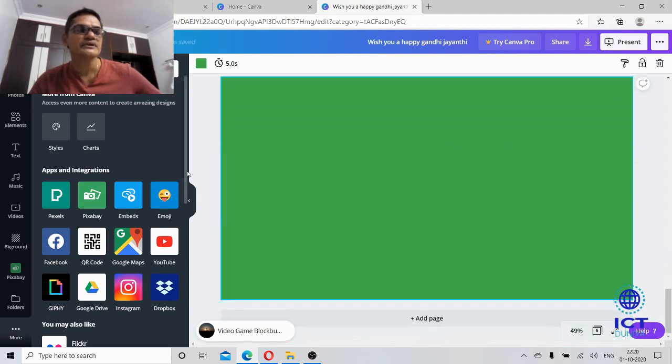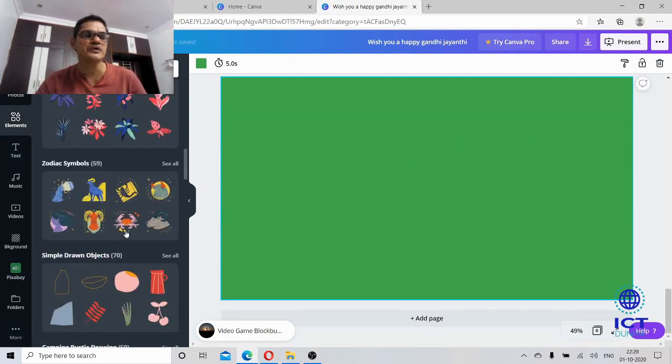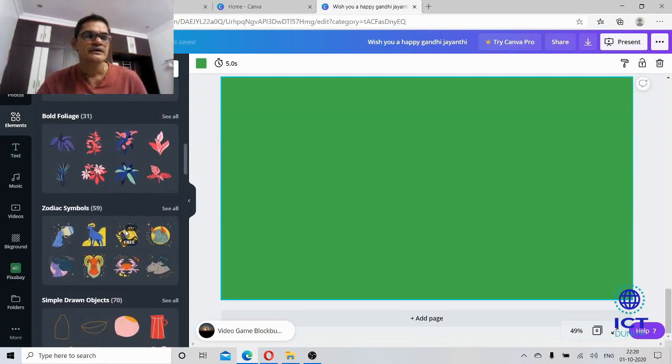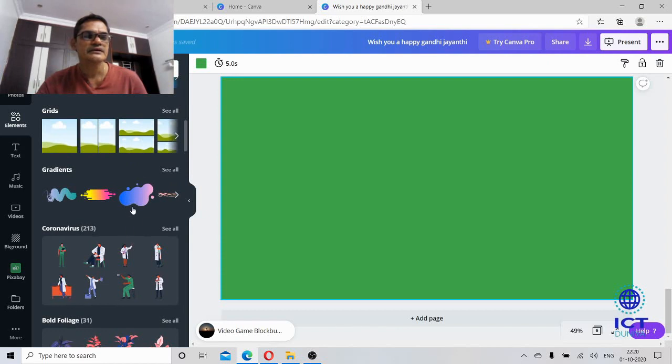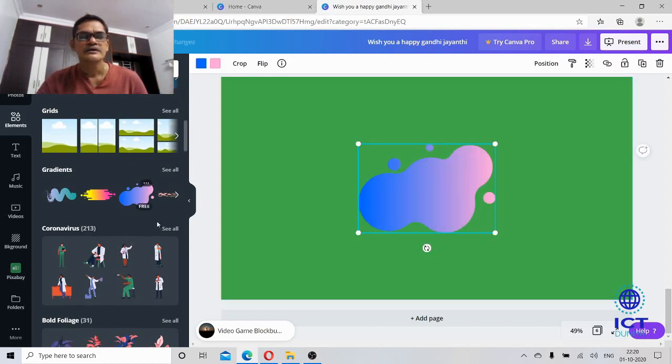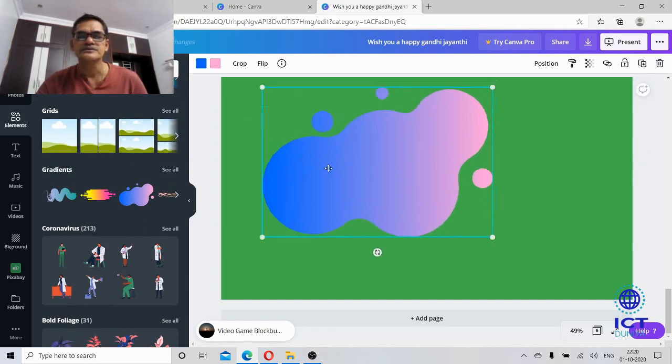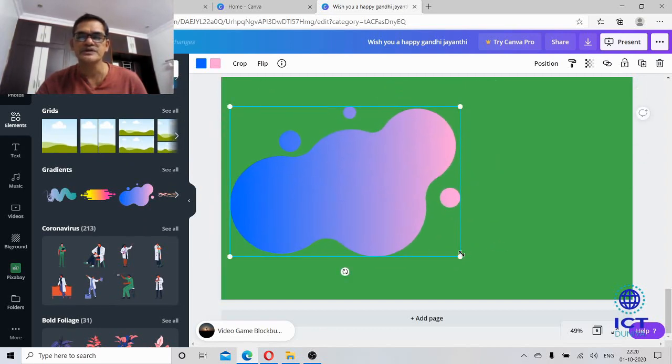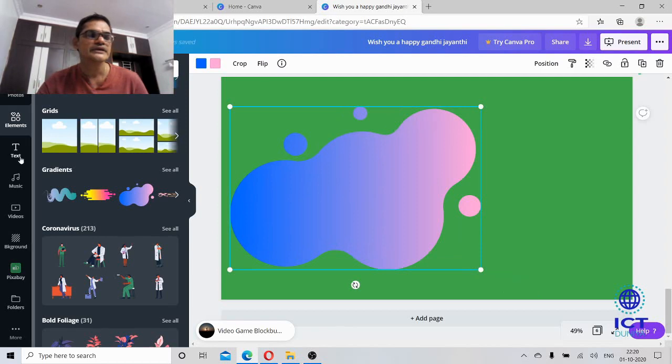For example, if this is the picture, I want to add a shape or an element to this, and see here, simply, I would like to add this element. So this element is going to be my background. Here I would like to add some photographs.